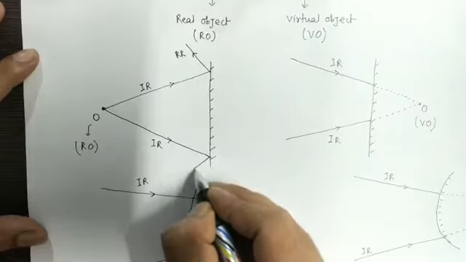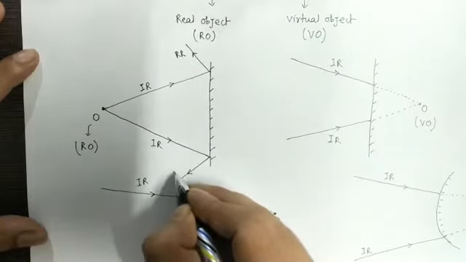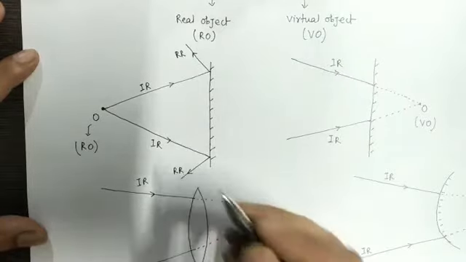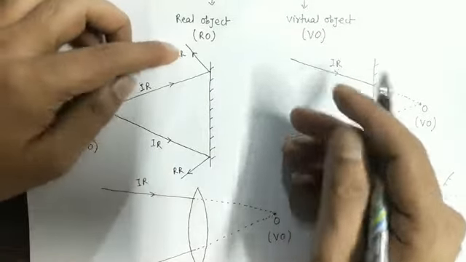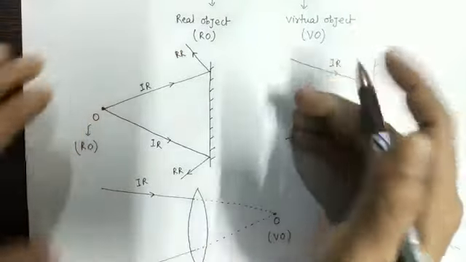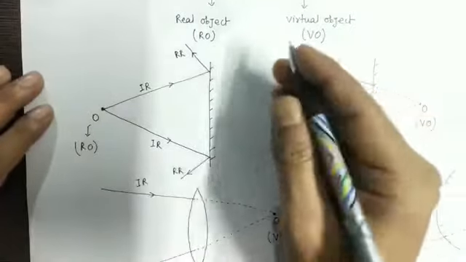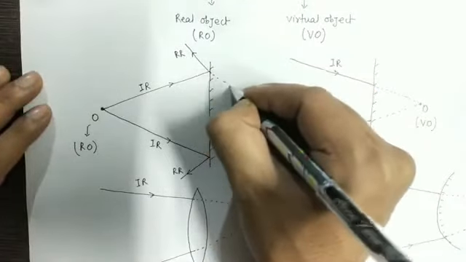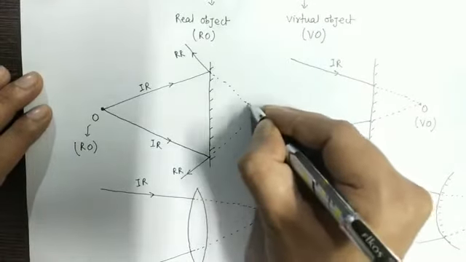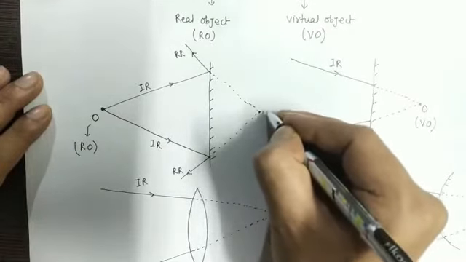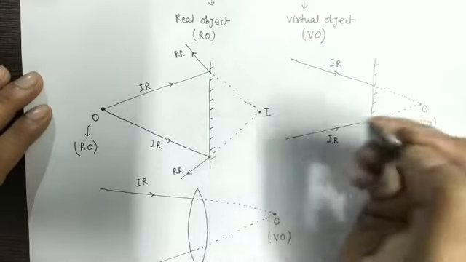So this is also the reflected ray. Are these two reflected rays meeting actually? The answer is no. If we extend them backward, they will meet at this point. So this is the image.